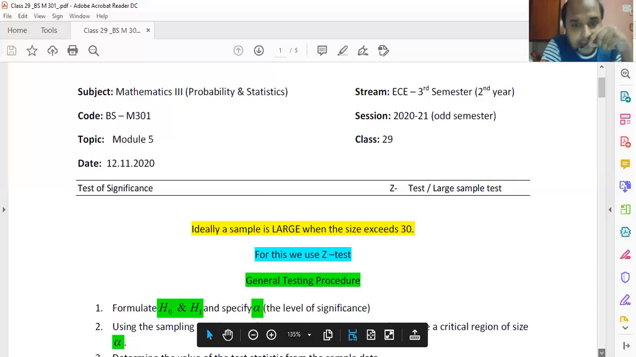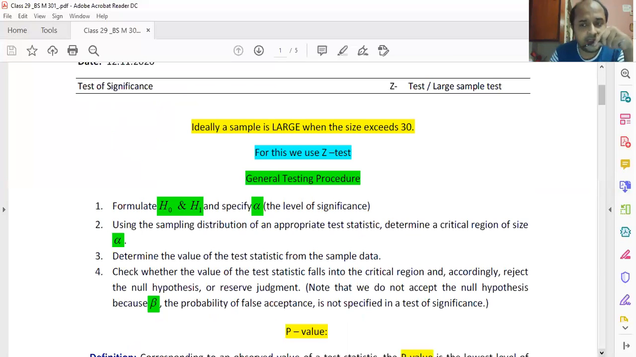Okay, so first of all, the Z test I'm going to discuss is called the general testing procedure. First of all, I'm going to discuss what the general test procedure is: how to test your hypothesis. Step number one is that you need to define your hypothesis first, with the null hypothesis and alternative hypothesis.